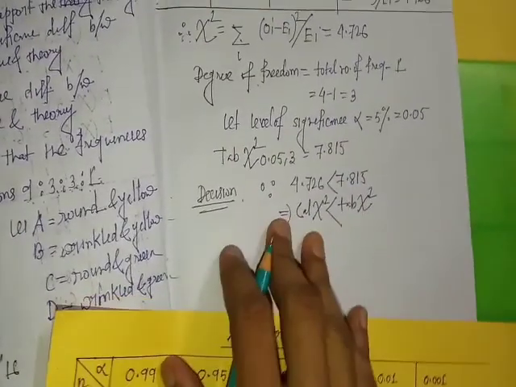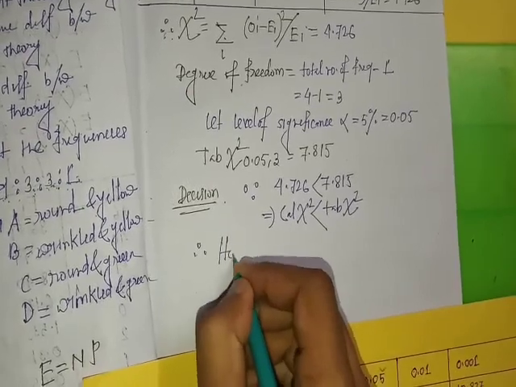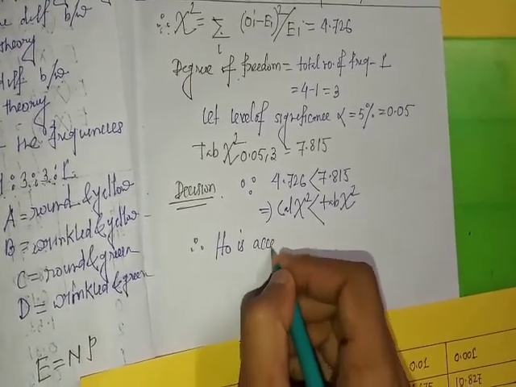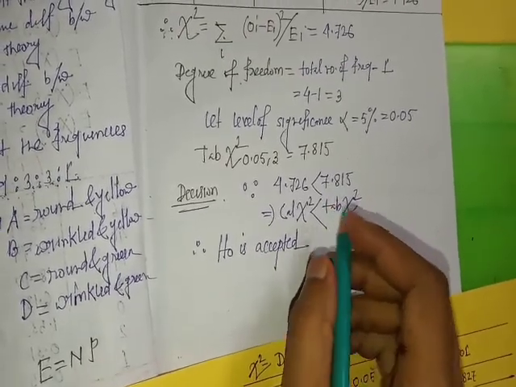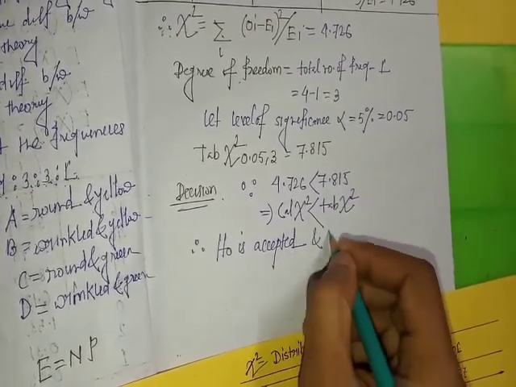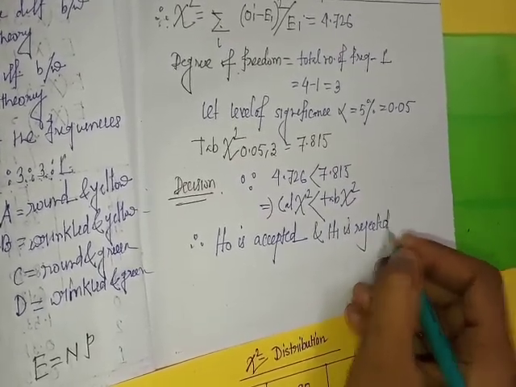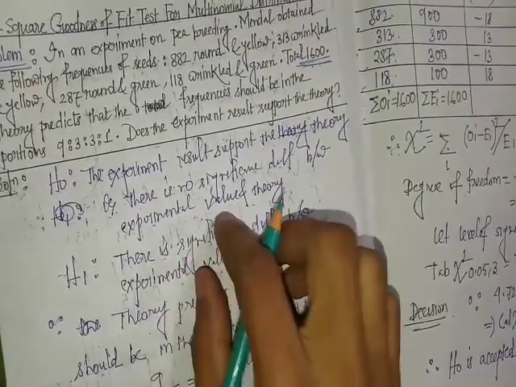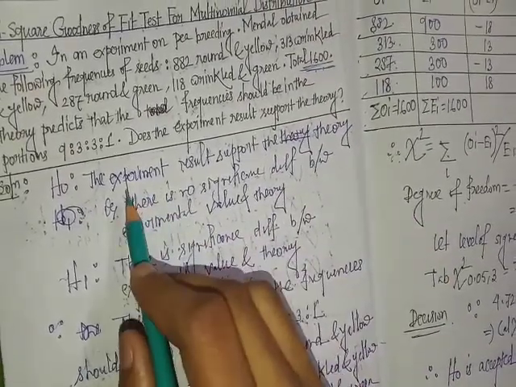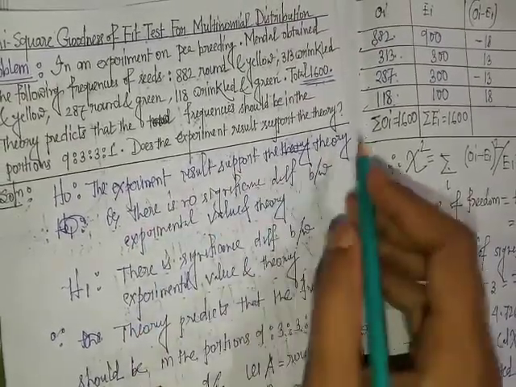Since calculated chi-square is less than tabulated chi-square, therefore the null hypothesis is accepted, and the alternative hypothesis is rejected. Since the null hypothesis is accepted, this statement is true. That is, there is no significant difference between experimental value and theory. That is, the experimental results support the theory.